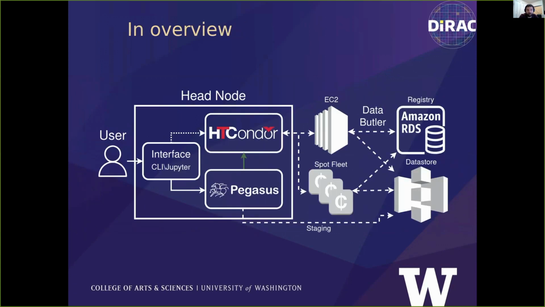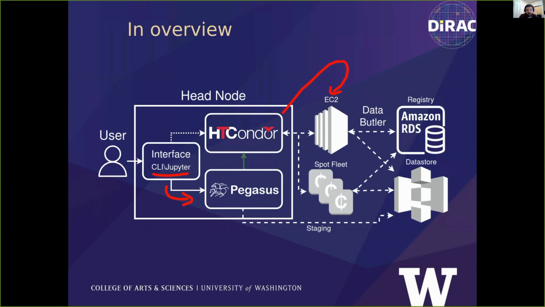So in overview, this is kind of what the build system looks like. The user would acquire a head node in which they would log in, and they would create a science pipeline workflow bag, which they would convert to an abstract workflow and submit to Pegasus. And if they needed, they could procure more compute resources using Condor Annex.